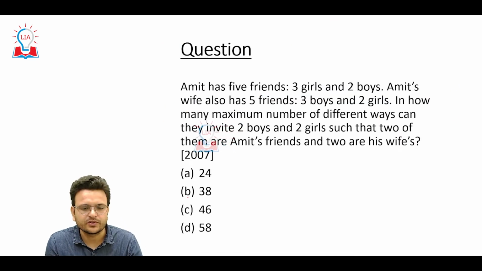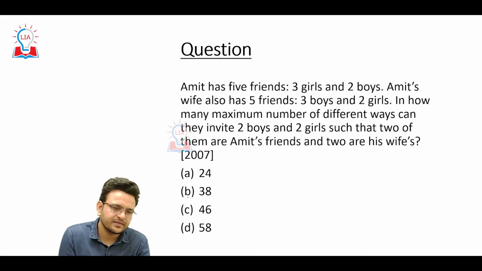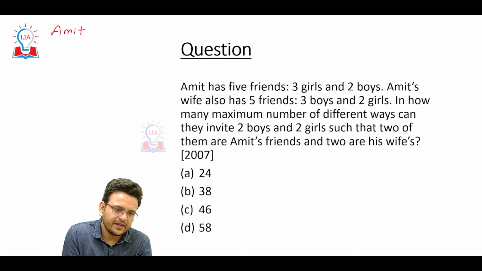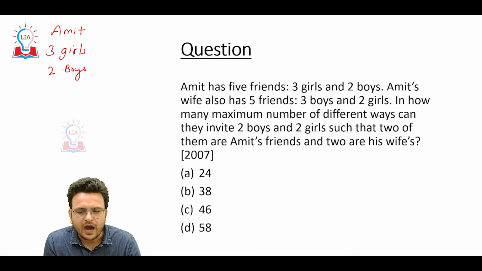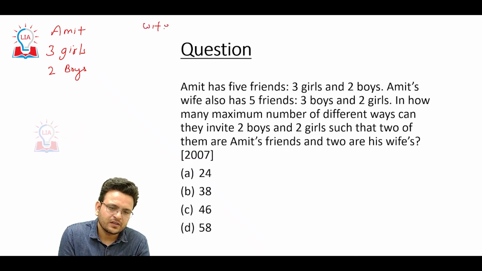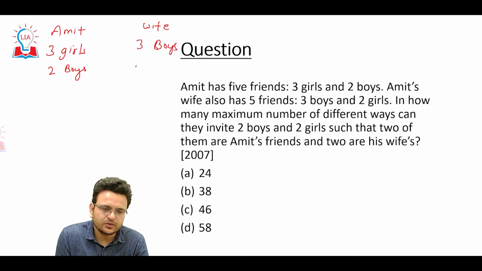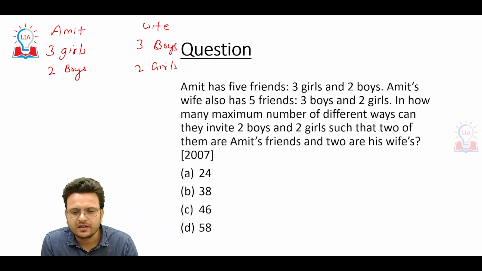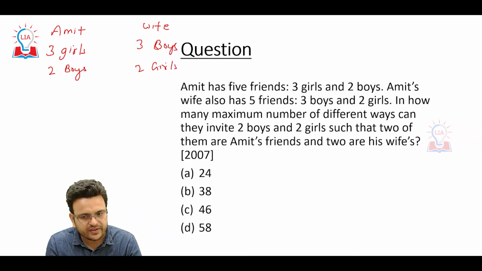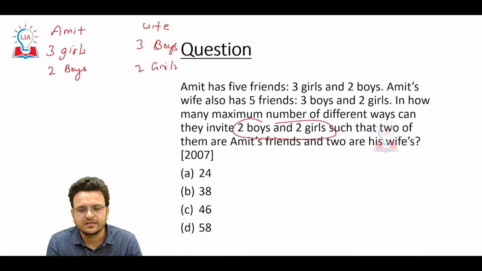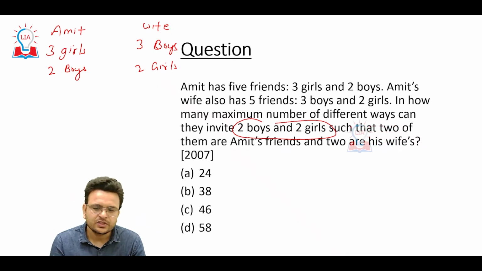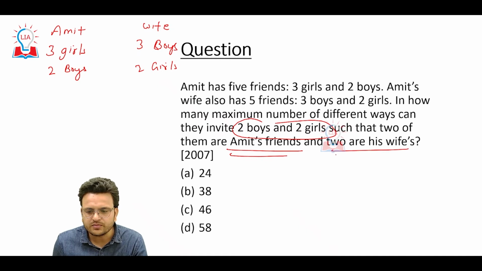Now see one more question. Amit has 5 friends, 3 girls and 2 boys. Amit's wife also has 5 friends, 3 boys and 2 girls. In what maximum number of different ways can they invite 2 boys and 2 girls, such that 2 of them are Amit's friends and 2 of them are his wife's friends?